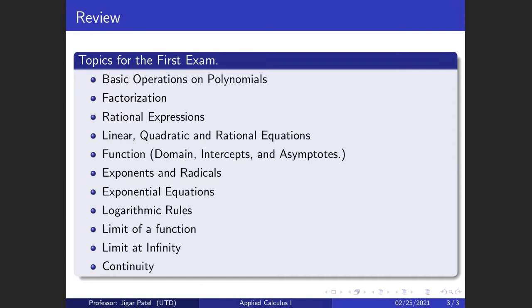I showed you how to simplify equations involving exponents, in other words, exponential equations. We also learned logarithmic properties, and we use them to expand or condense any logarithmic equations or logarithmic functions. And then, if you remember, we got into the idea of calculus. We introduced the concept of limit. We talked about limit at infinity, and then we talked about continuity. These are the most recent topics that we covered in the last lecture.